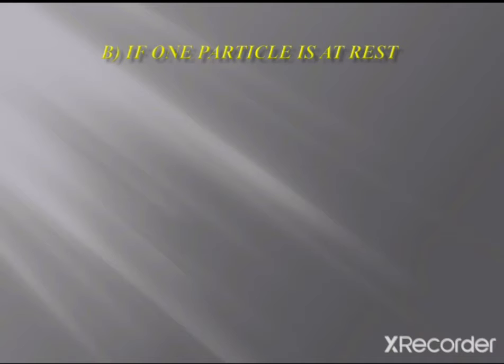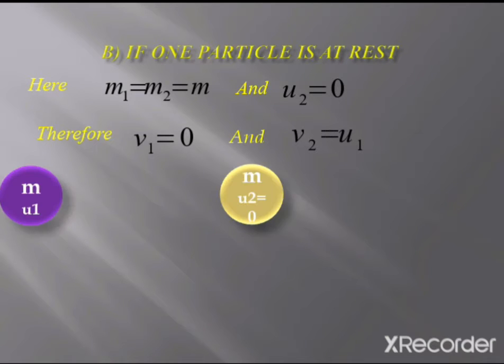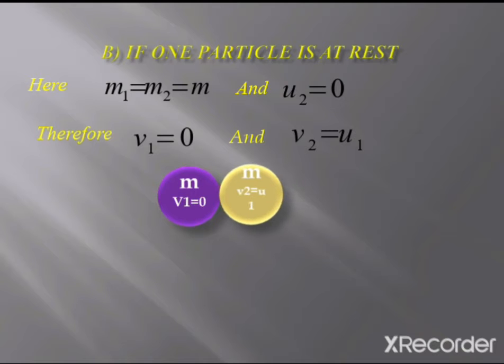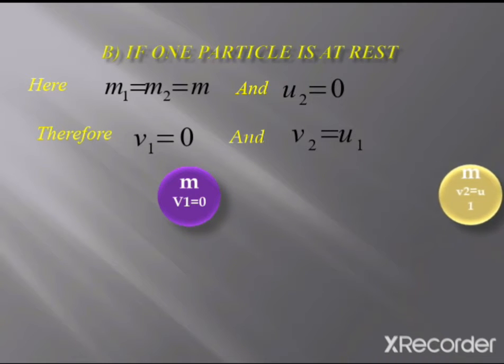Okay, so let's see. These are the conditions. These two particles: this particle is moving like this and this one is at rest. They collide, the first one stops and the second one moves in this direction.